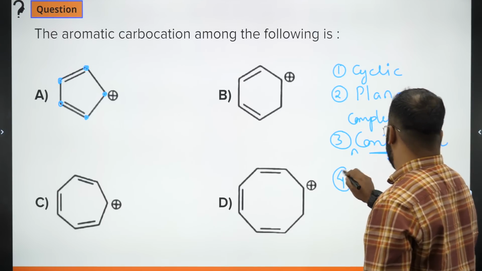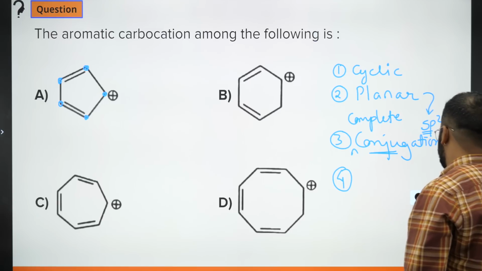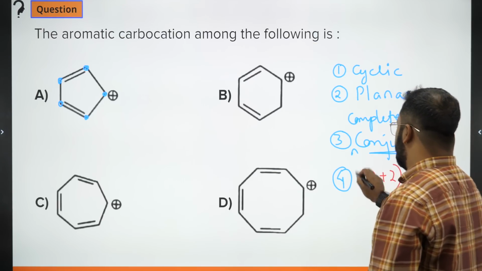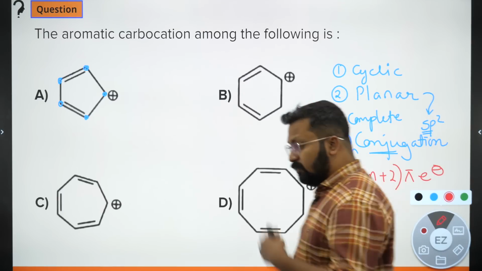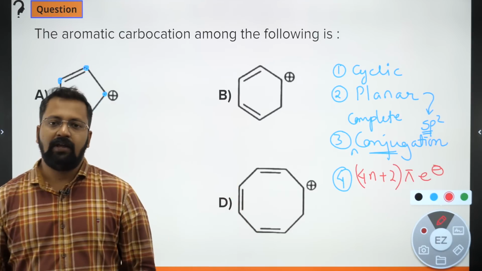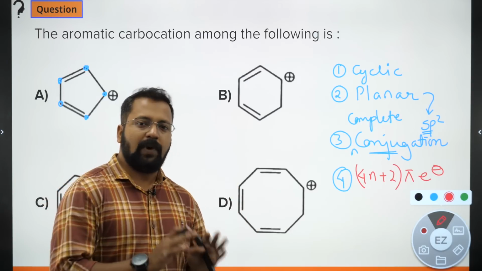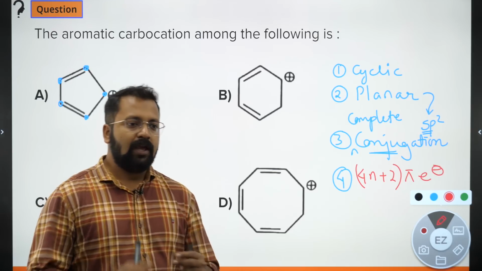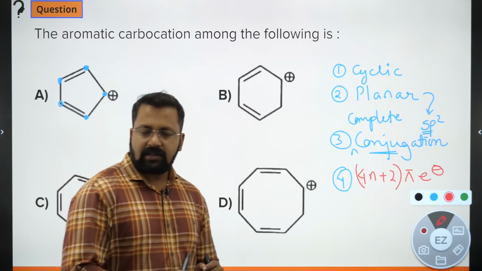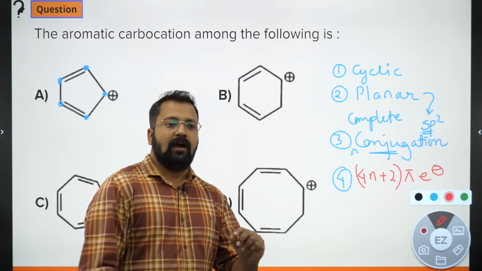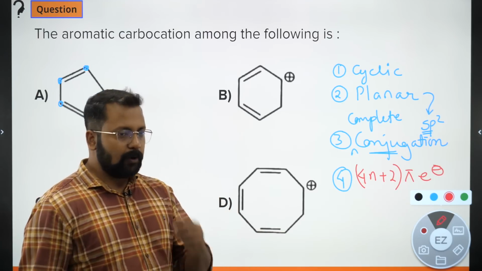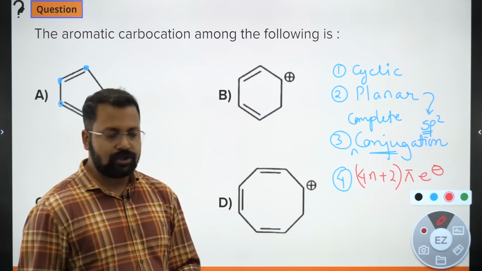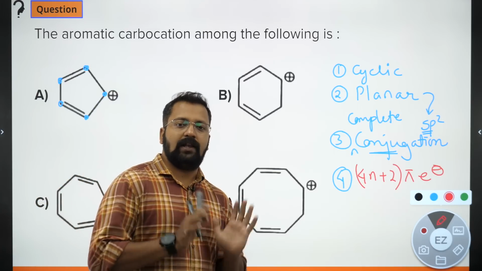And fourth, which is the most vital one, there should be 4n plus 2 pi electrons. Whatsoever electrons are moving within the ring, they are all counted as pi electrons. ओके ये इलेक्ट्रॉन्स पाई बॉन्ड्स में भी रह सकते हैं और ये इलेक्ट्रॉन्स नेगेटिव चार्ज से भी आ सकते हैं, and these electrons can also come as lone pairs. Okay, so once they start conjugation, all of them convert into pi electrons.